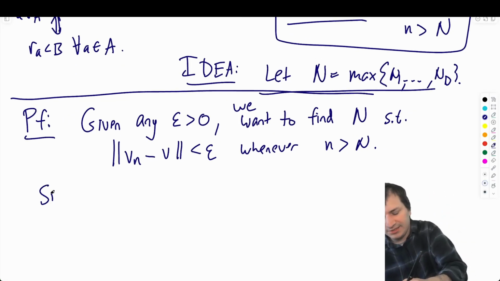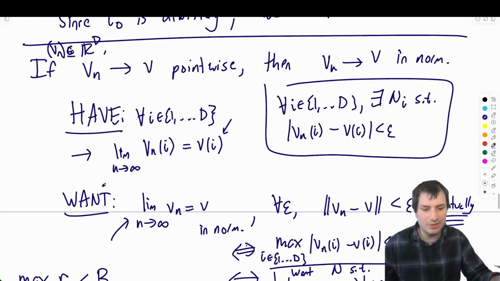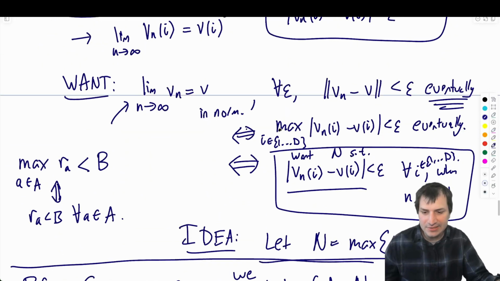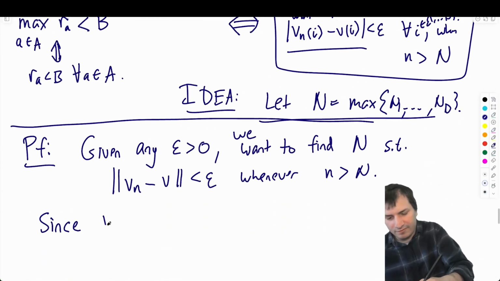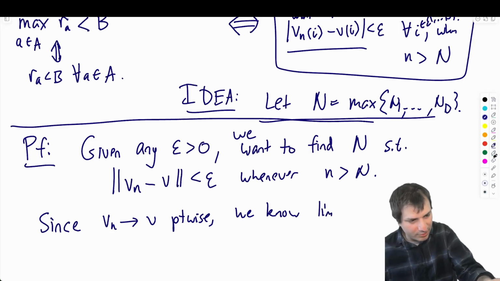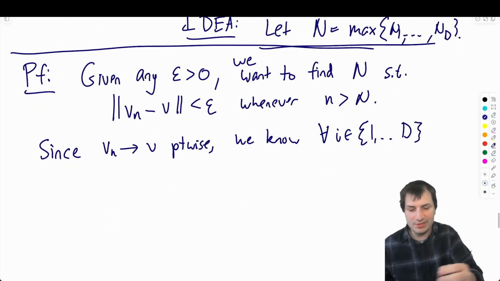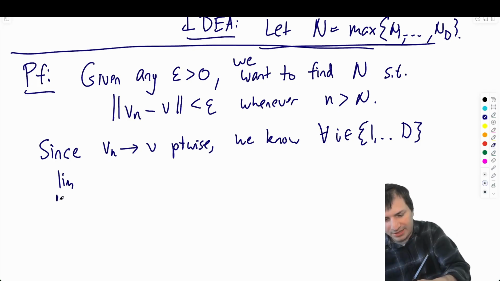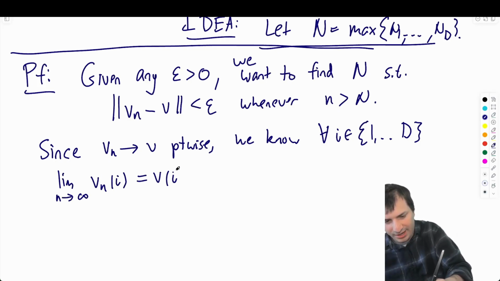Since we're going to use the thing we said we'd use, since Vn goes to V pointwise, we know for all i in 1 to d, the limit as n goes to infinity of Vn of i equals Vi.